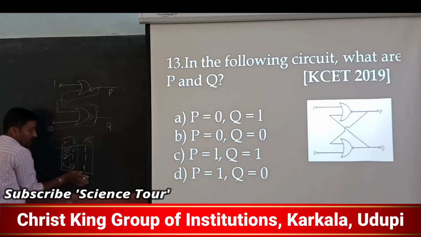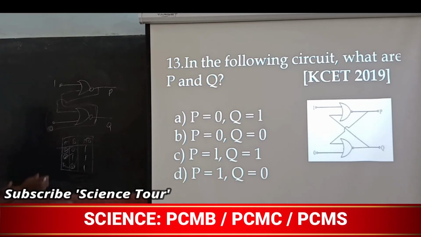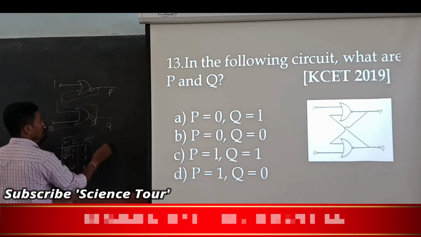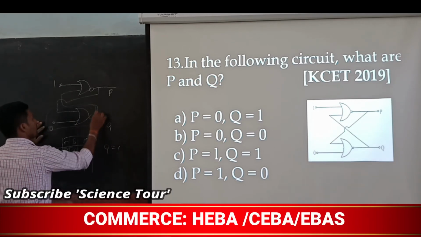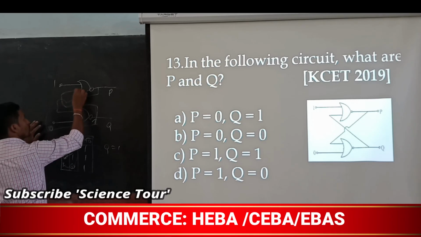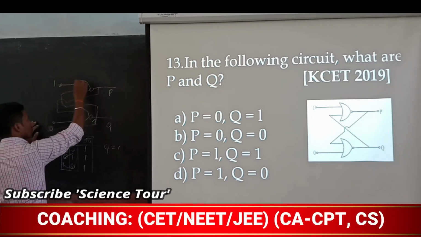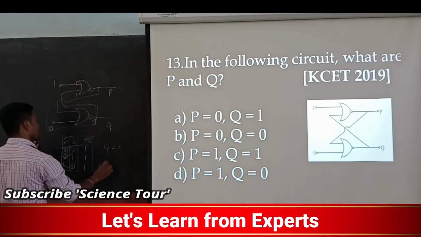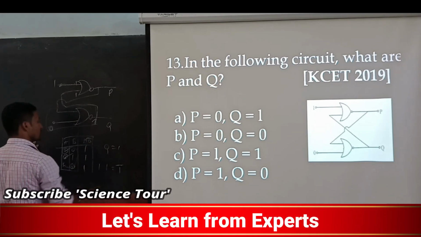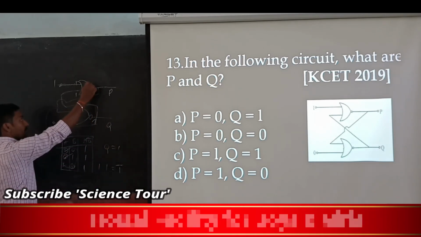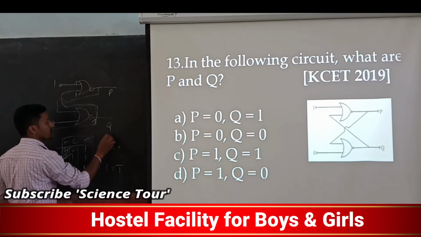We are not making both 0, it is 0 only that we keep. So we get Q as 1, and this 1 travels here and goes here. So again 1 we keep fixed here. So 1 and 1 we get, 1 and 1 is 1 itself but it is 0 because it is AB bar. So we get P equal to 0.